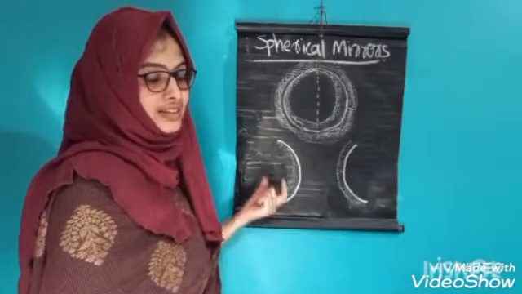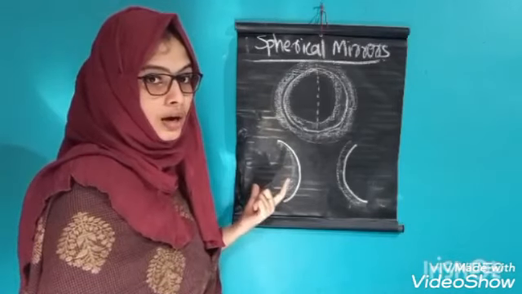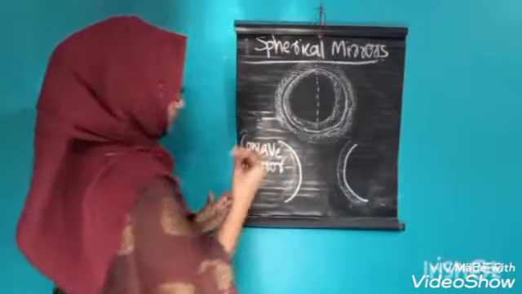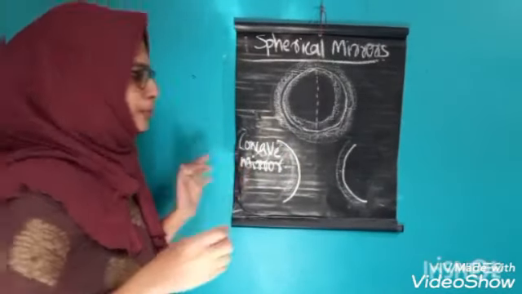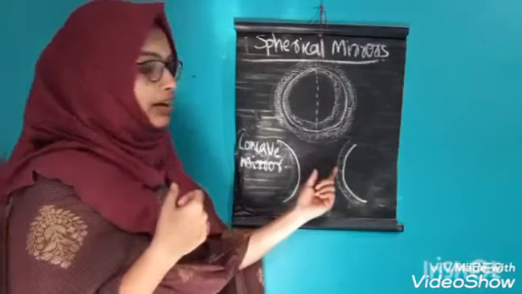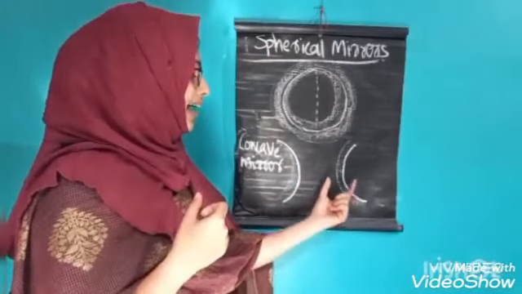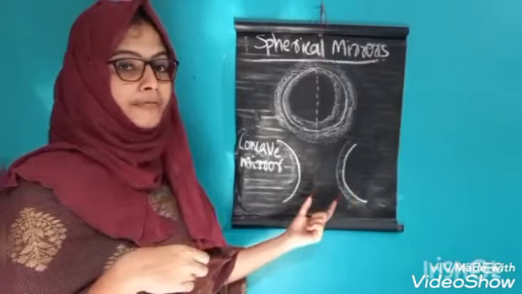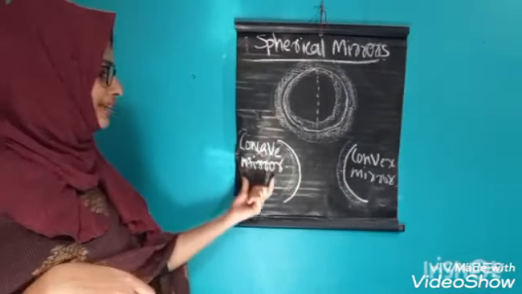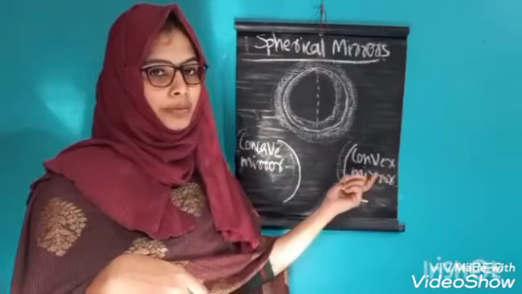So this spherical mirror is called, what is it? Concave mirror. This is the concave mirror, and the one curved outwards is called convex mirror. These are the two spherical mirrors, concave mirror and convex mirror.